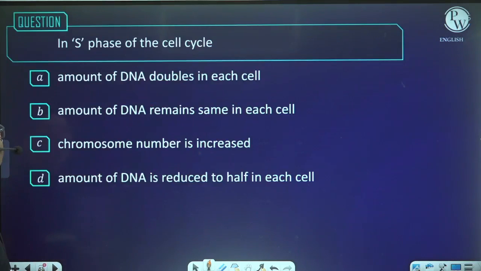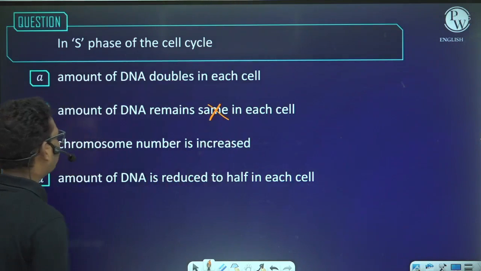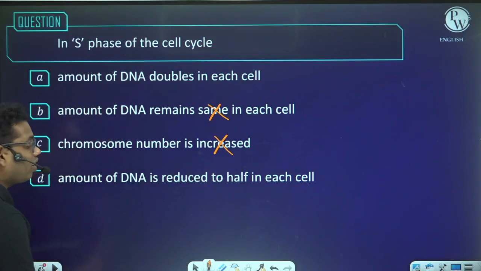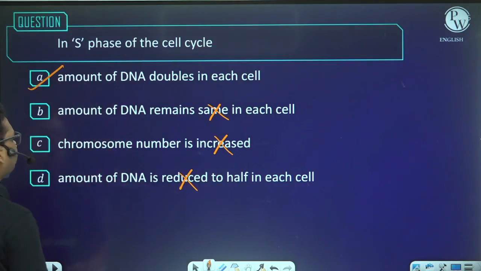Next, S phase. In S phase of cell cycle, amount of DNA doubles in each cell. Yes, this is right. Amount of DNA remains same? No. Amount of DNA becomes double. Chromosome number increases? No, chromosome number remains same. Amount of DNA reduces? No, the amount of DNA gets doubled. So the answer will be B.